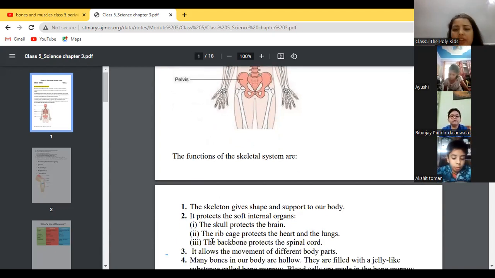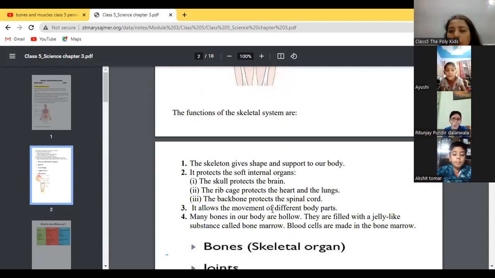It is written here. The rib cage protects the heart and the lungs. The backbone protects the spinal cord. जो हमारी बैकबोन होती है वो किसको? स्पाइनल कॉर्ड होती है जो हमारी, उसको प्रोटेक्ट करती है. All right. Then the third point is it allows the movement of different body parts.